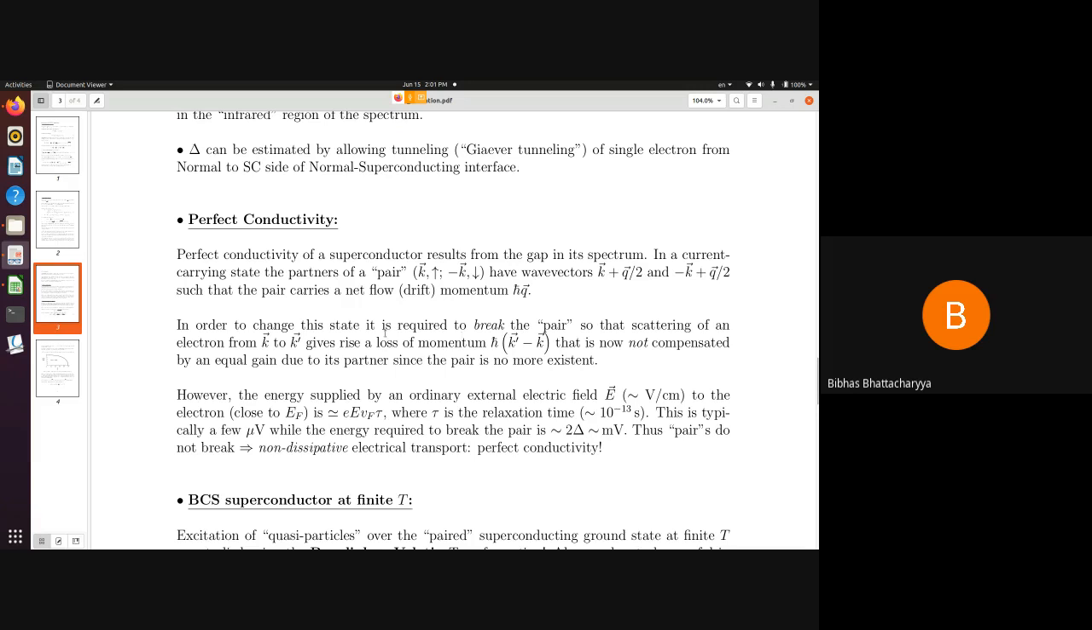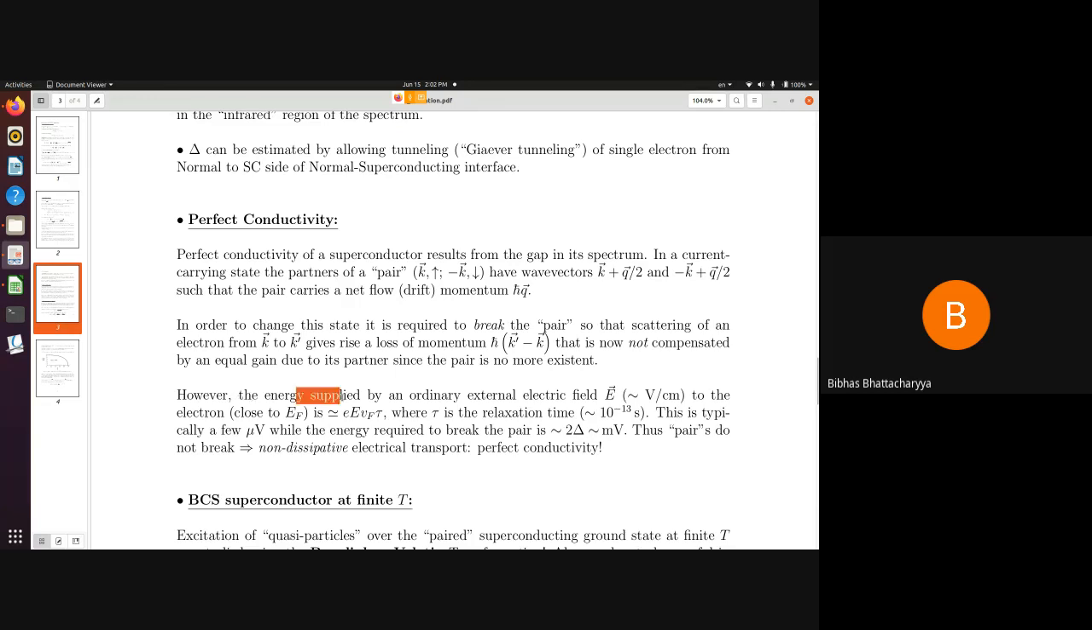But unless and until I am able to break the pair, the scattering will be in a compensatory manner. If one goes to k prime, the other will go to minus k prime, so that the sum total of the drift momentum will ever remain h cross q. So there is no question of resistance. But if I can break the pair, then the question of appearance of a resistance will come in.